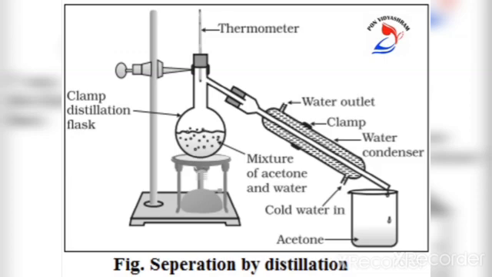The boiling point of acetone is 56 degrees Celsius, whereas the boiling point of water is 100 degrees Celsius. So acetone will distill first and then water. So we can check this temperature through this thermometer.